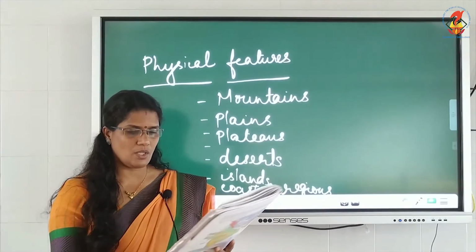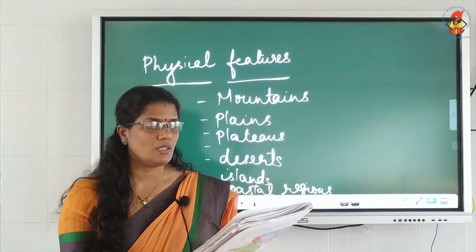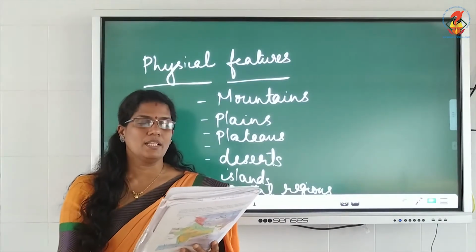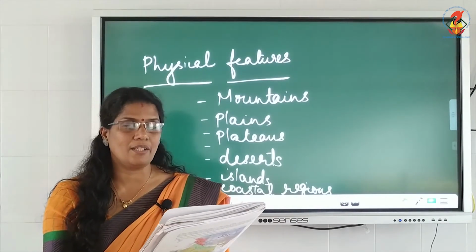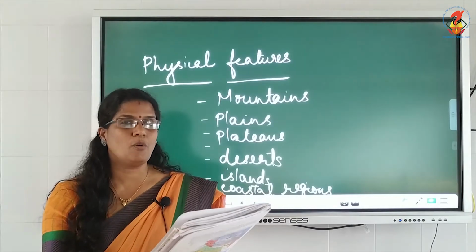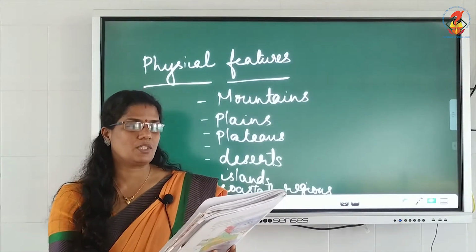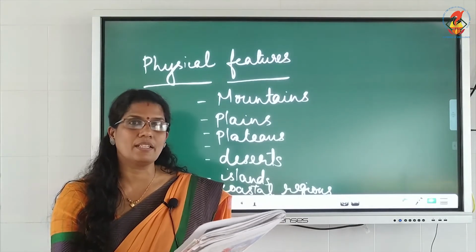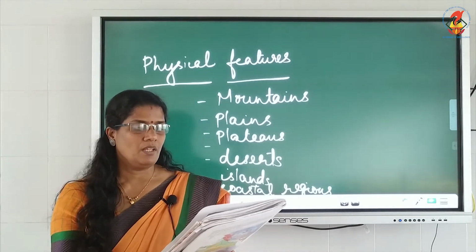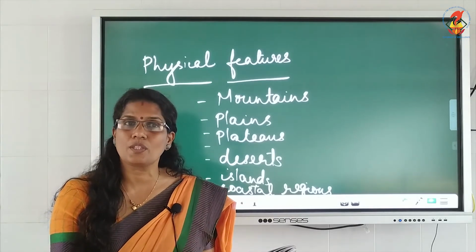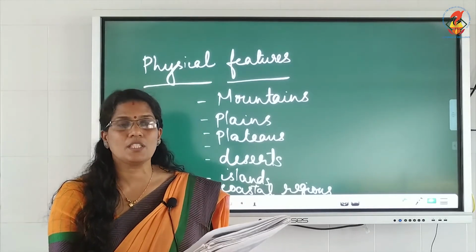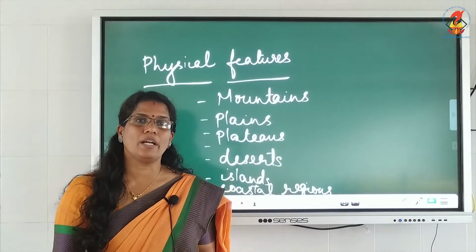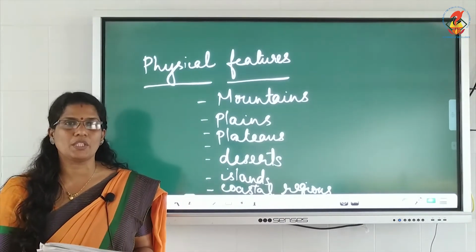Children, page number 51, the northern Indian plains. When you study, you have to underline the points. They are generally level and flat land. They are formed by the alluvial deposits laid down by the rivers Indus, Ganga, Brahmaputra and their tributaries, their branches. Now what is the use of this area? The rivers provide fertile land for cultivation. That is why there is a high concentration of population in the plains.